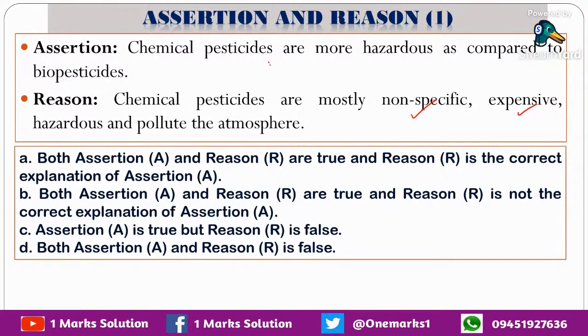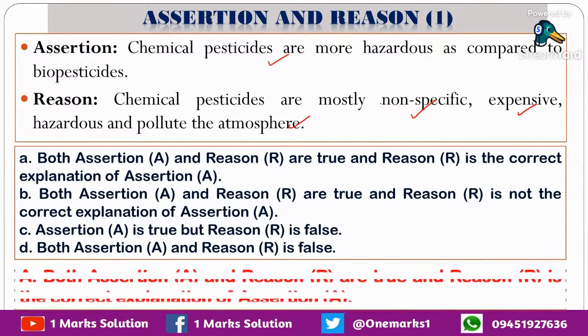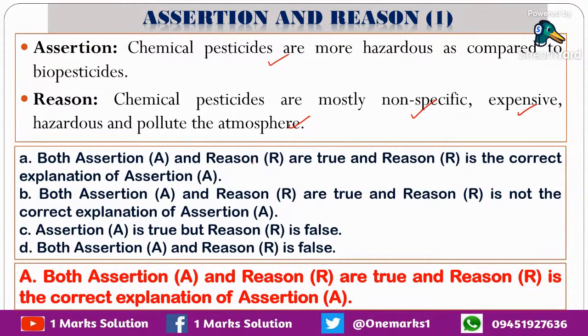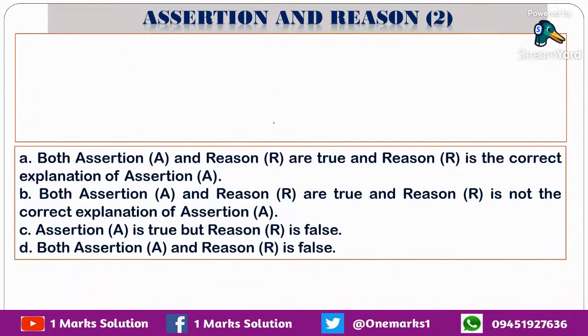So what is this? Both the statements are correct. And why are the chemical pesticides more hazardous? It is explained here with the sentences. So what is the option? Correct option: both the statements are correct, and the second statement, the reason, is giving a proper explanation for the first. So no doubt the answer is A.